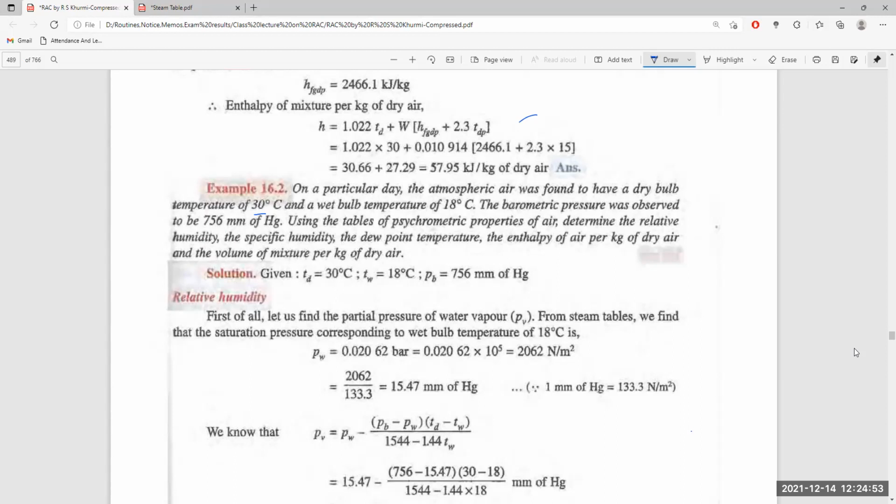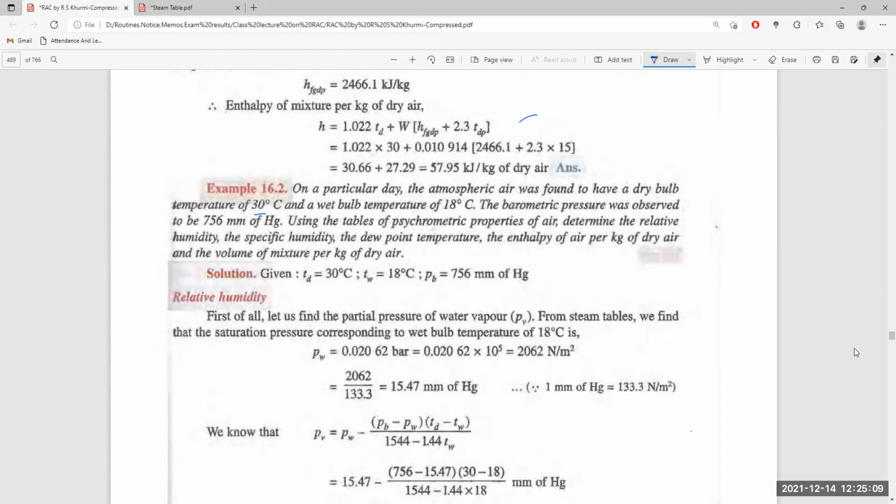Dew point temperature is the temperature at which the air is fully saturated, and it will create moisture droplets if it is cooled further. Then the enthalpy of air per kg of dry air and the volume of the mixture per kg of dry air.